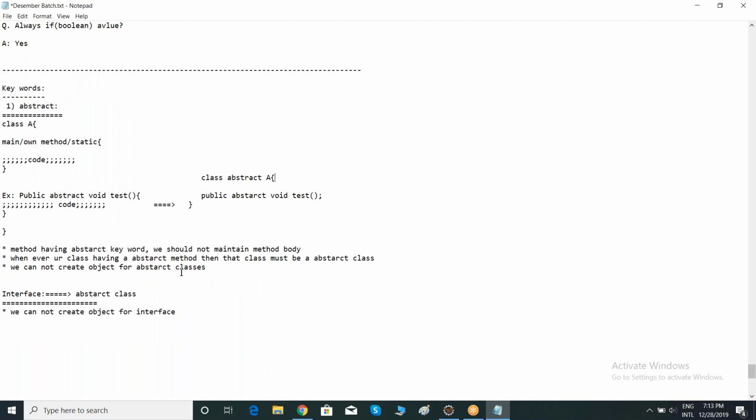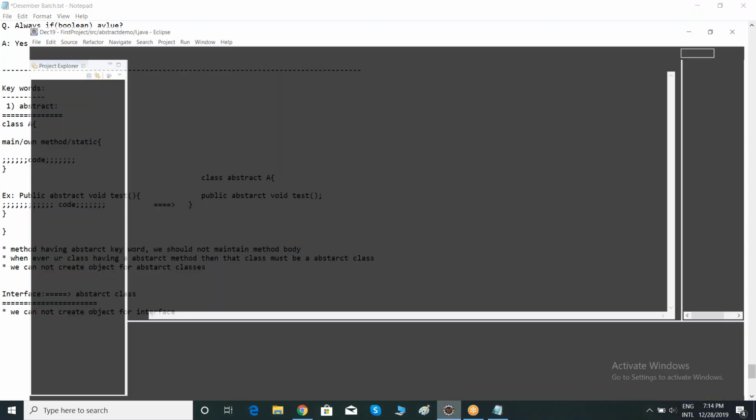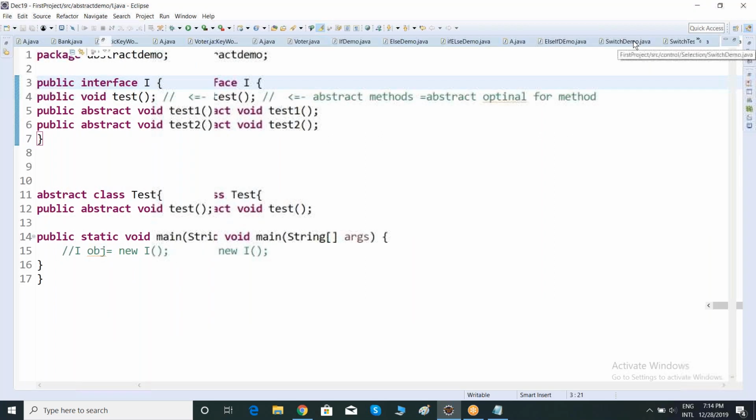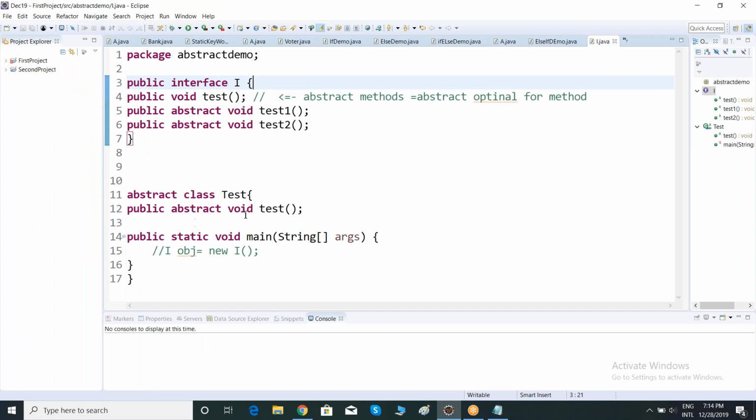Right? For abstract classes, can we create an object? No, right? We cannot create an object for an abstract class because we cannot instantiate the memory for abstract classes inside the JVM. Why? There is no implementation in those methods. In your abstract class, you can maintain either implemented methods or unimplemented methods. An implemented method is nothing but a method with a method body.